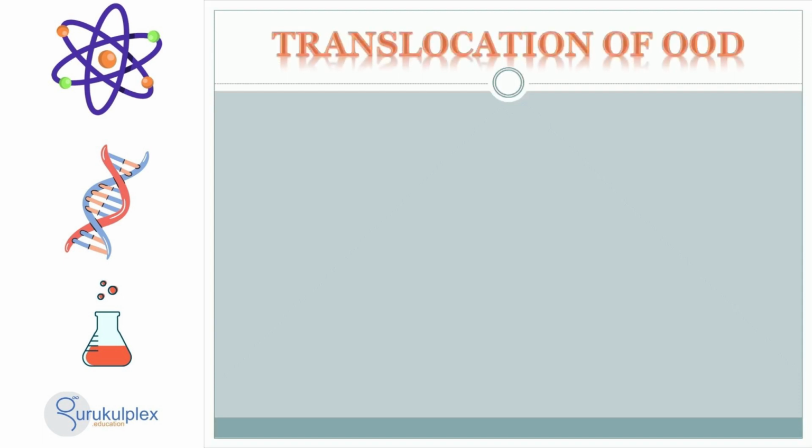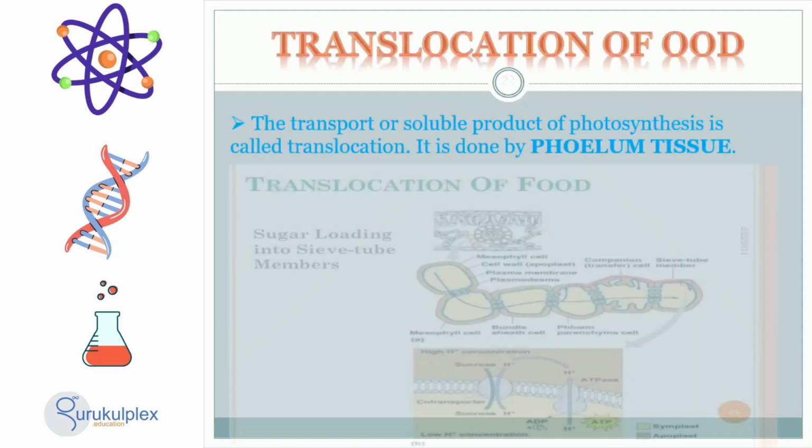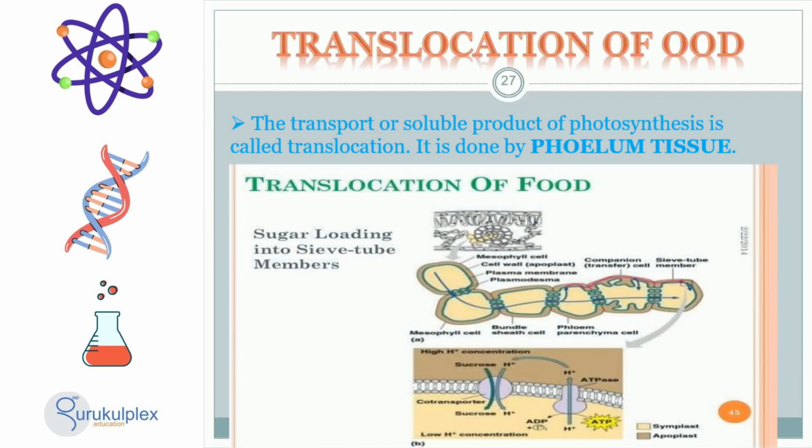The process of translocation occurs when products created by photosynthesis, such as sugars and other materials, are transported through the phloem tissue within the plant. The phloem tissue is the collection of cells that make up the pathways in which sugars and nutrients are transported throughout the plant. This process is vital for the growth and development of plants, and allows the plant to access nutrients and energy from a variety of sources to aid in its growth.